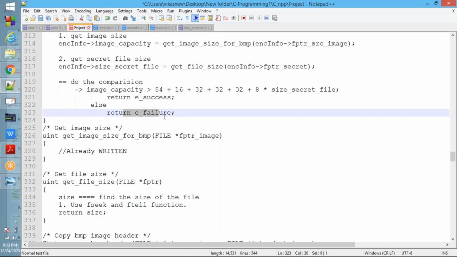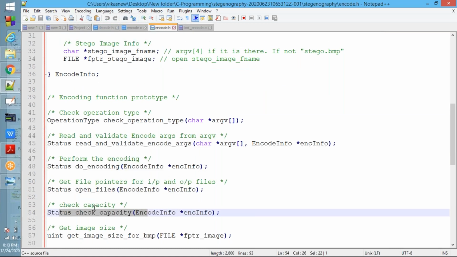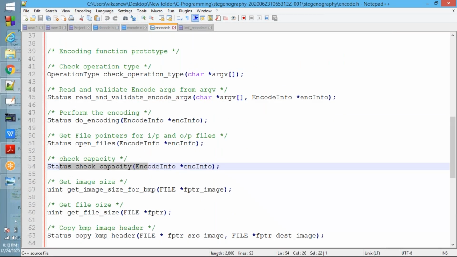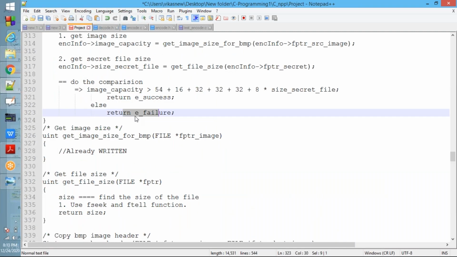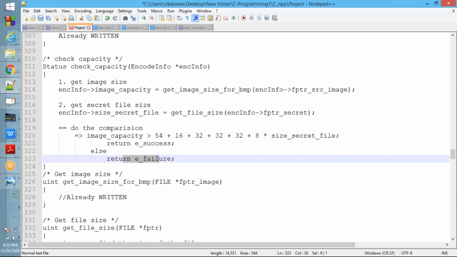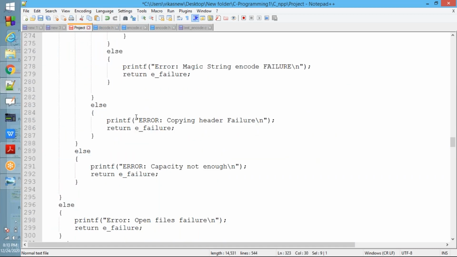Check capacity over. We got the image size, we got the file size. Next, copy BMP header. The next function we need to call is copy BMP header.